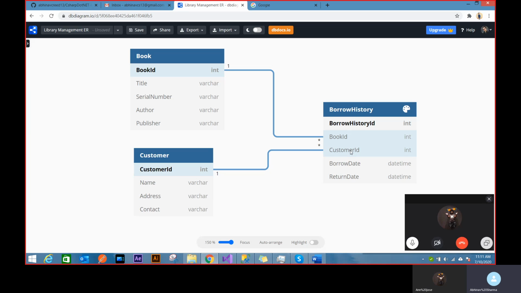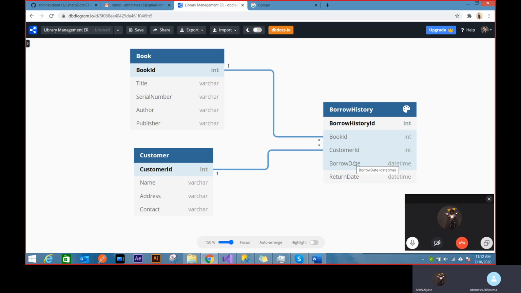I can't have this map unless I have this book ID and customer ID in my database. Correct. And there's one to star matching. That means for every one customer, there could be multiple connections here, and for every book, there would be multiple books. But the matching is in this way that a single book cannot be borrowed again. If a book is borrowed already, I can't really borrow it again because it has been issued to someone else, right?